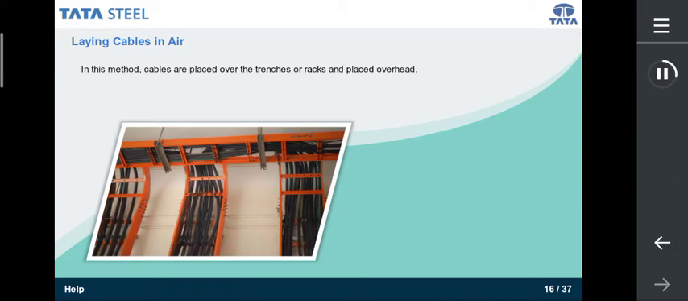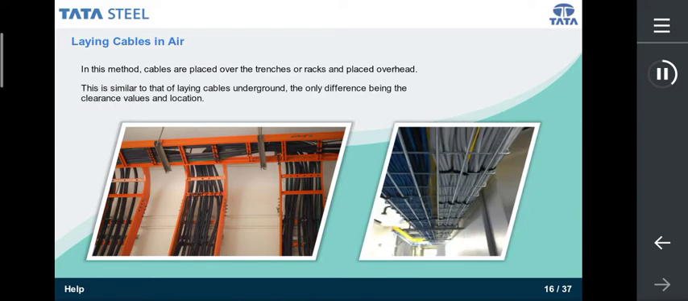In this method, cables are placed over the trenches or racks and placed overhead. This is similar to that of laying cables underground, the only difference being the clearance values and the location where they are laid. This method has an edge over the others as it helps identify faults through visual inspection.